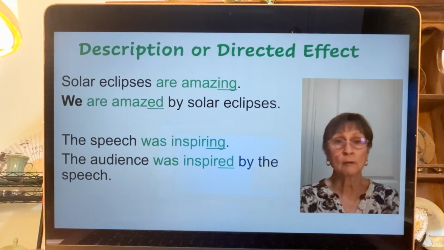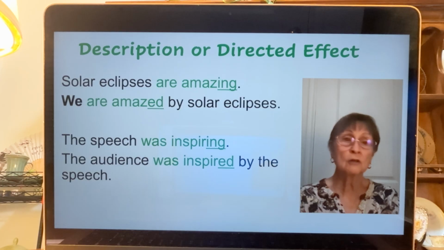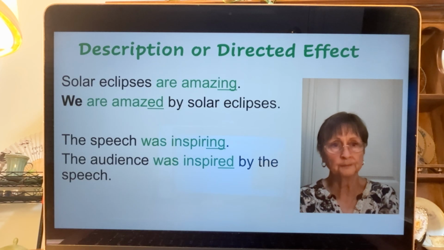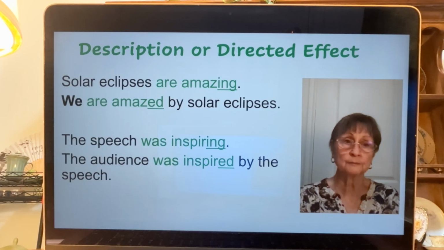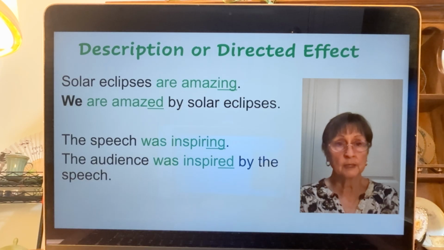Solar eclipses are amazing. It's describing the eclipses. We are amazed by solar eclipses. We're not amazing. The solar eclipses are amazing. It just caused an effect on us. The speech was inspiring. Inspiring describes the speech. The audience was inspired by the speech. It's still the speech that is inspiring, but it had an effect on the audience and caused them to be inspired.